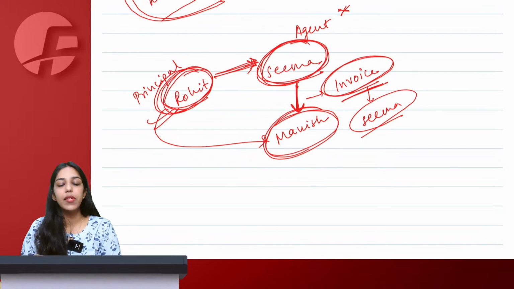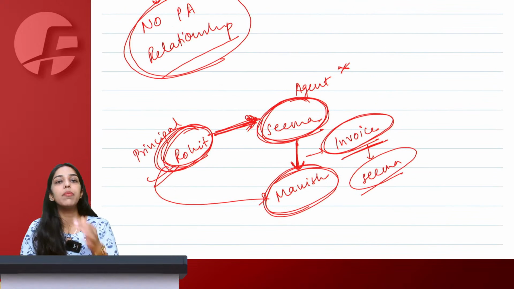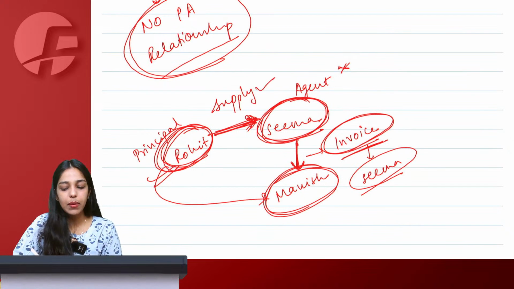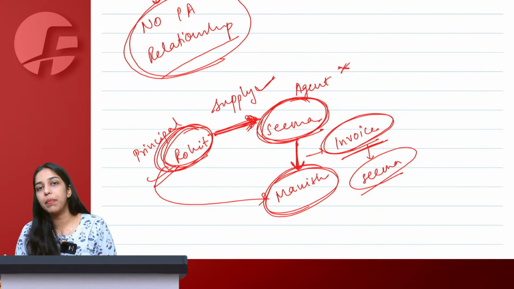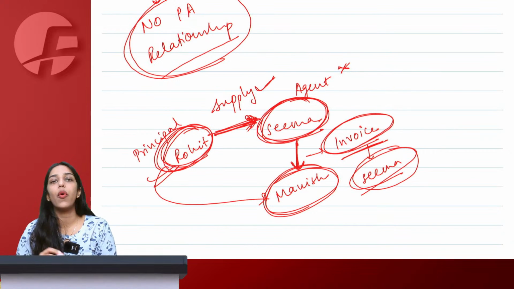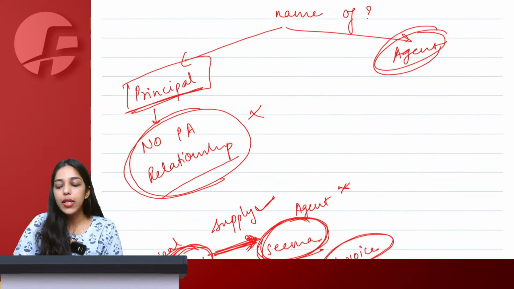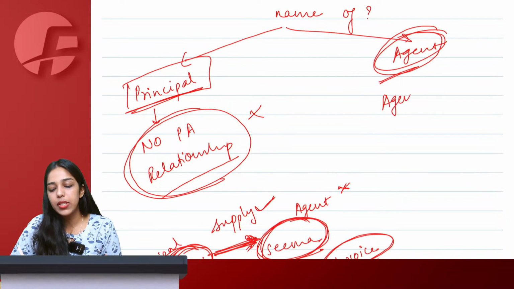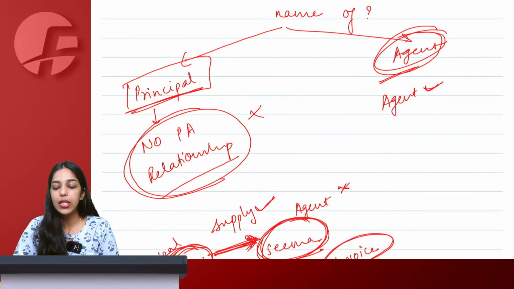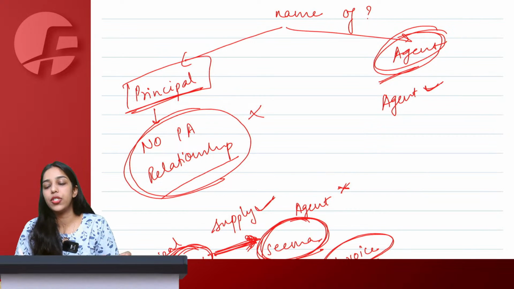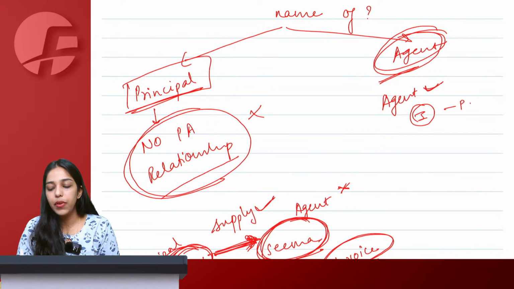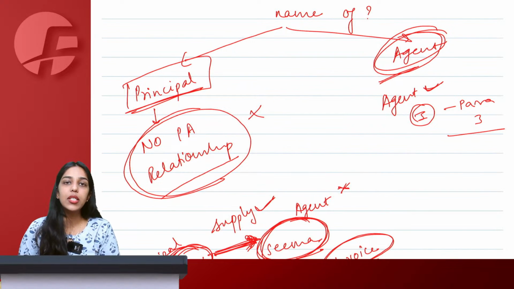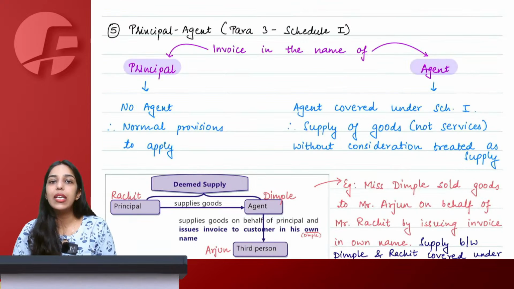In that case, we will say that this sending of goods by Rohit to Seema without consideration will also be treated as supply, because when dealing with a third party, my agent has issued invoice in his own name. So yes, when an agent issues invoice in own name, at that point of time we will say the agent is an agent under GST, and now this principal agent relationship will fall under Schedule 1 Para 3, and such supply of goods between principal and agent without consideration will be treated as deemed supply.